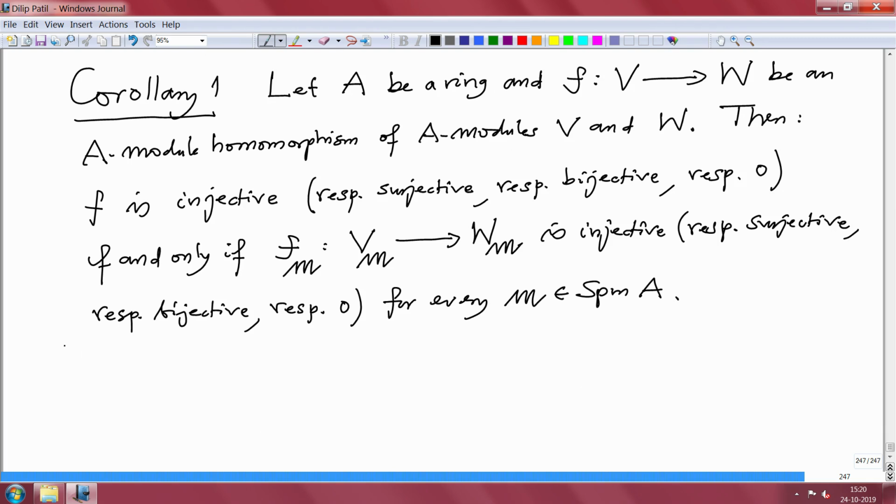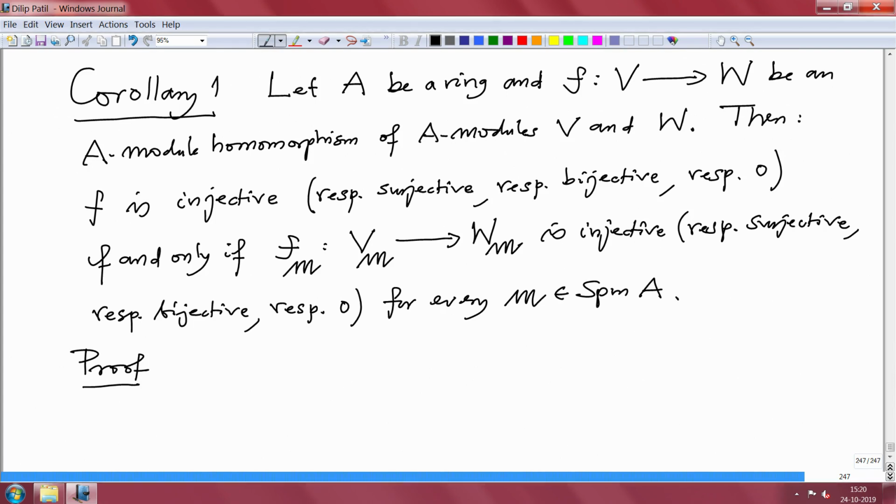I will prove the case injective, surjective, and that will also give the bijective case, and the 0 case I will also prove. So, all of them are equally easy or difficult. So, proof. I am going to use the fact that S inverse is exact, it takes exact sequences to exact sequences.